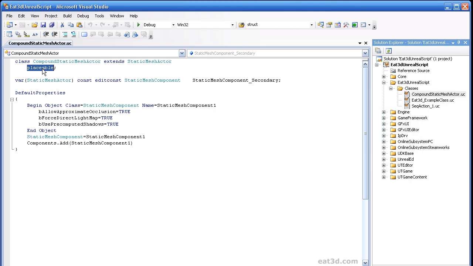I also added this class keyword, placeable, and this is what will make it an object class that will show up in the actor class browser in bold. You'll notice there's some that are bold and some that are not. The convention there is that the bold ones have that placeable keyword and are objects that you can place in the editor and save into a level file, whereas the other ones are just there as a base class essentially.